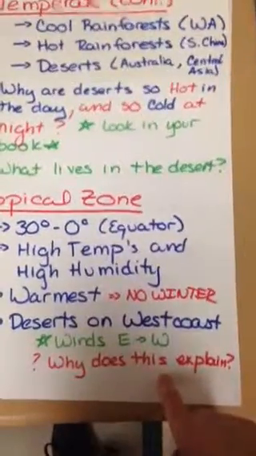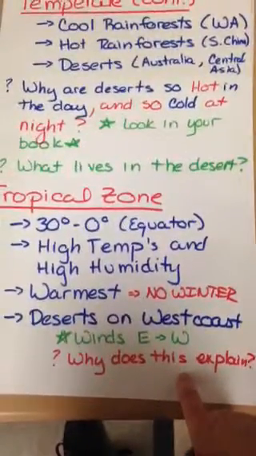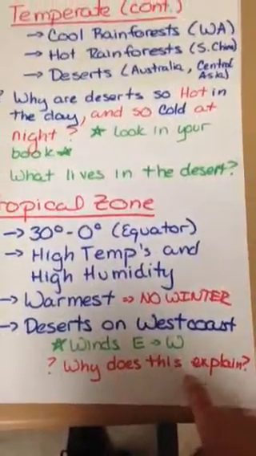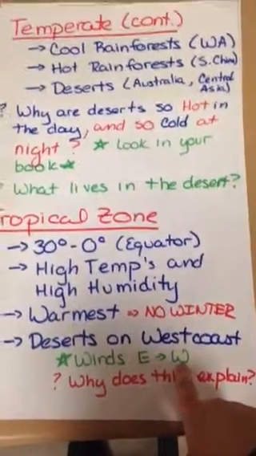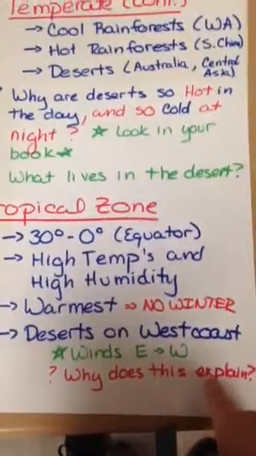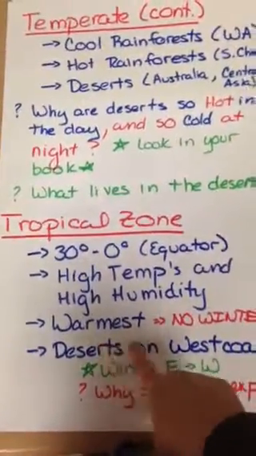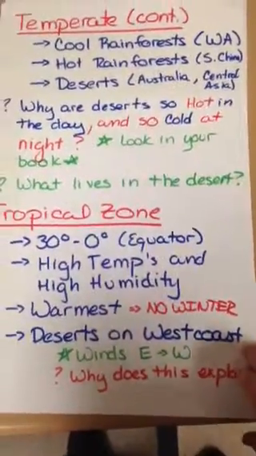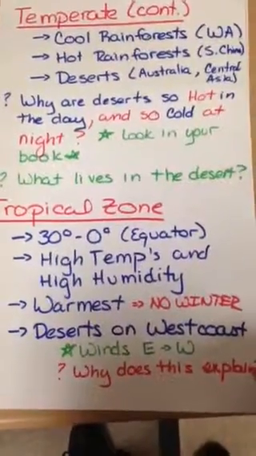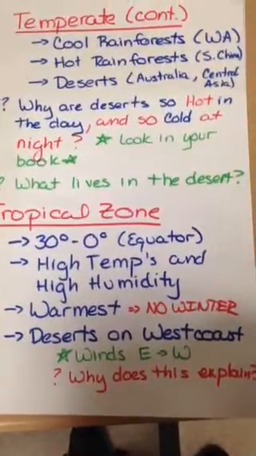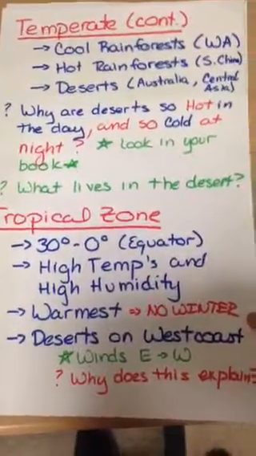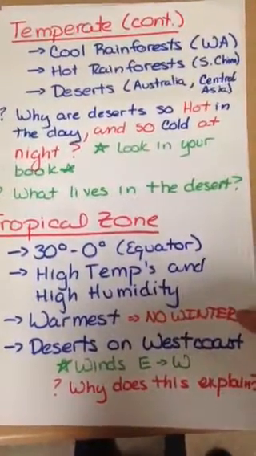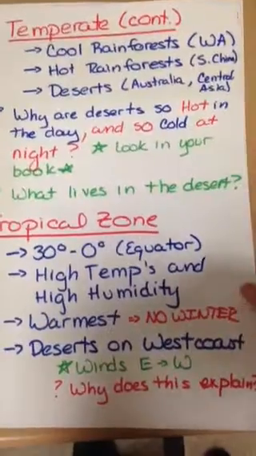So here's another question for you that I want you to pause the video and find the answer to. Why does the fact that the winds go from east to west in the tropical zone explain that the deserts are on the west coast? So think about what we've already talked about with our wind direction and precipitation, and find a reason why the winds going from east to west explain this.